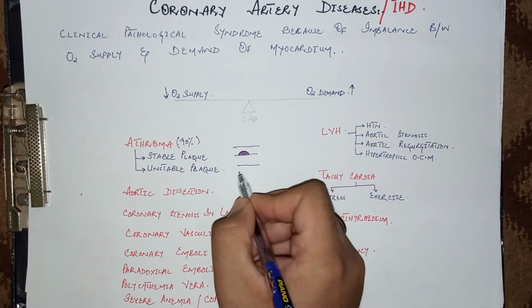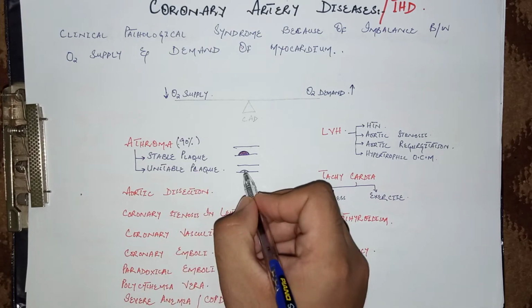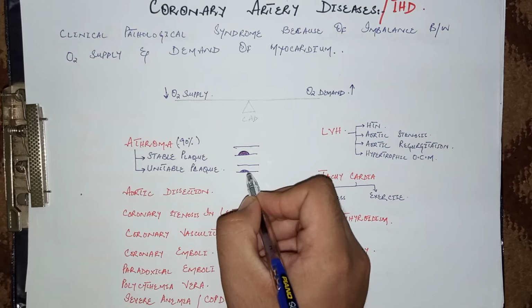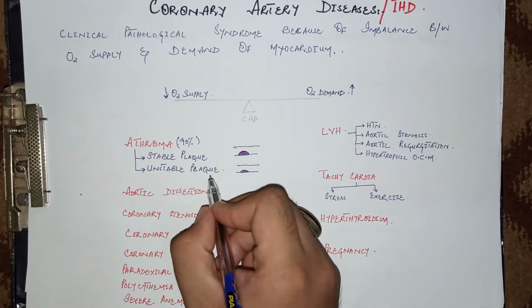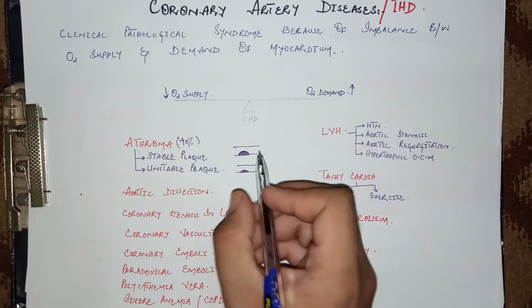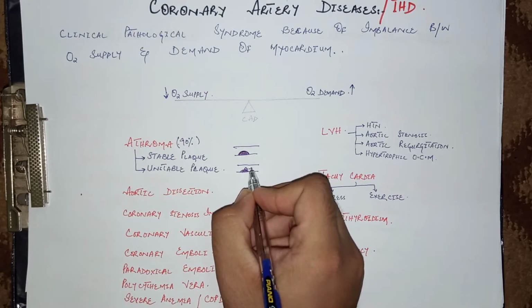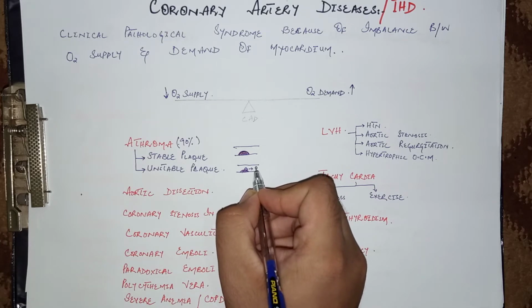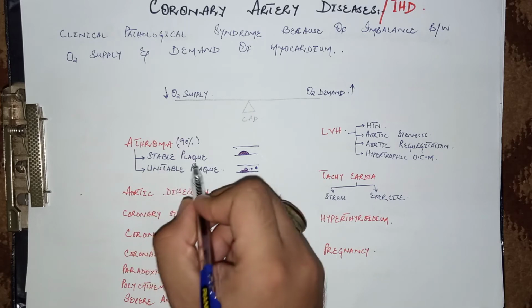While unstable plaques are called dynamic plaques because of the easy changes that occur in these plaques. There is a thin fibrous capsule on these plaques, and an unstable plaque is more vulnerable to rupture and more vulnerable to ulceration. Because of ulceration, platelets easily stick, causing excessive thrombus formation over the plaque, and this thrombus then may become emboli in the vessels. So the unstable plaque is much more dangerous as compared to the stable plaque.